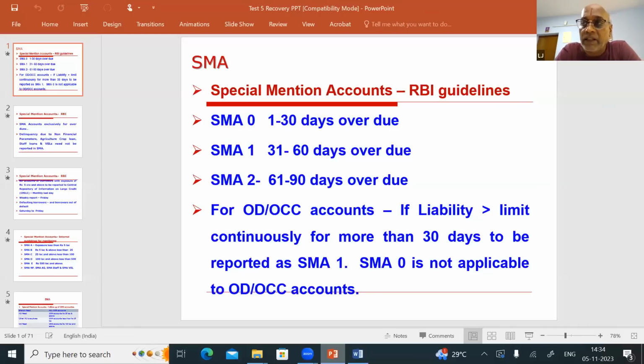In the case of OD/CC accounts, there is no concept called SMA 0. Even though the liability is more than the limit for 30 days, the account will not appear in SMA 0. Straight away on the 31st day, if liability continues to be more than the limit for 30 days, the account will appear in SMA 1. So for OD/CC accounts, if liability is more than the limit continuously for more than 30 days, it is to be reported as SMA 1. SMA 0 is not applicable to OD/CC accounts.